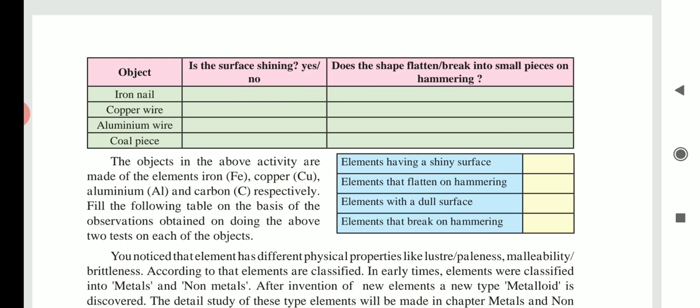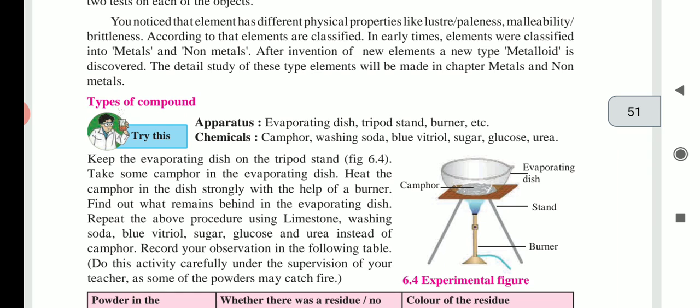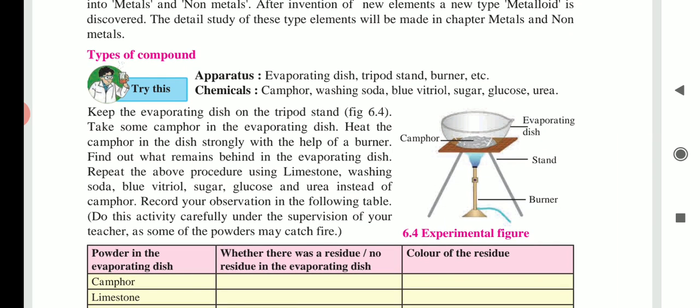Okay. Now see the types of compounds. In our textbook, one experiment is given. Let us see. Apparatus: see which kind of apparatus we need for this experiment. Evaporating dish, that is shown in figure 6.4, the experimental figure. Tripod stand and burner. Chemicals: camphor, washing soda, blue vitriol, sugar, glucose and urea. These are the substances we require for this experiment.